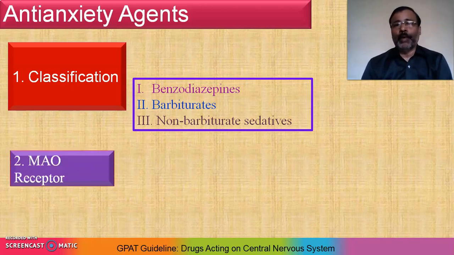Then the mechanism of action and receptor. The same kind of receptor that is used in psychosis is also applicable in anxiety. No doubt you have to check the mechanism of action related to each classified drug. For example, benzodiazepines have a different kind of mechanism, and barbiturates have a different kind of mechanism. So it means that while treating anxiety, there are different mechanisms.